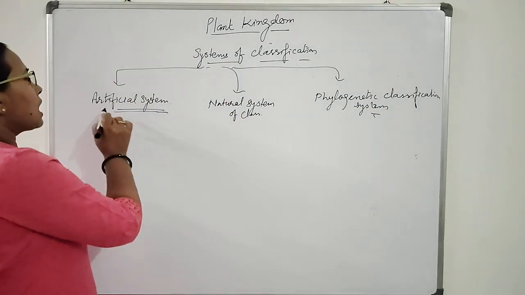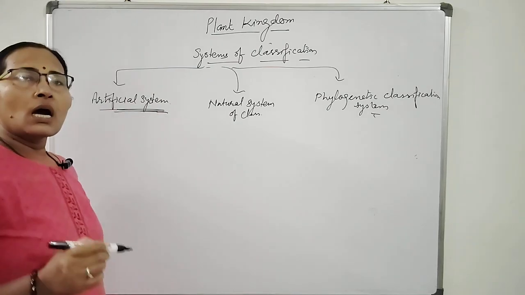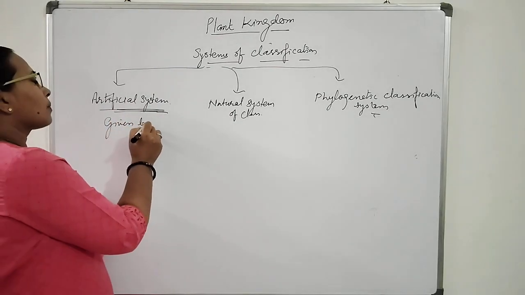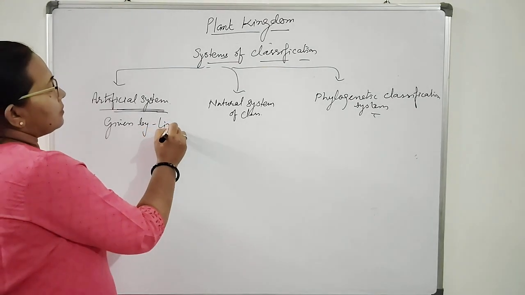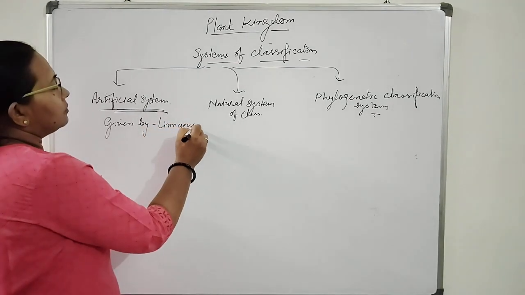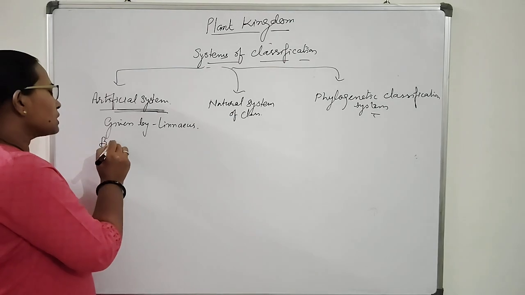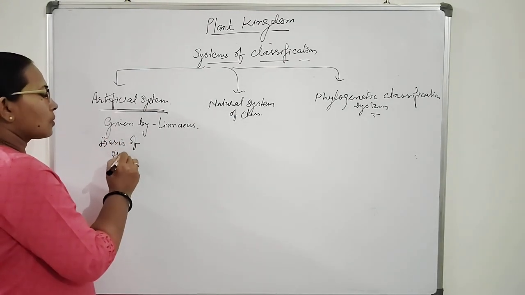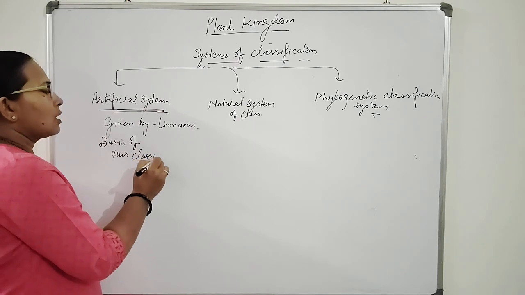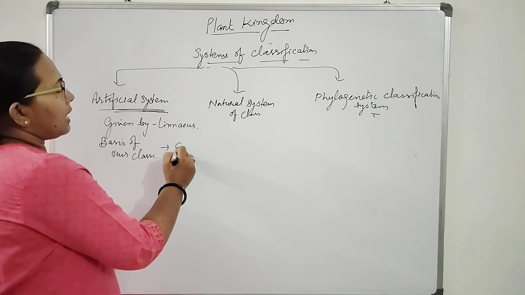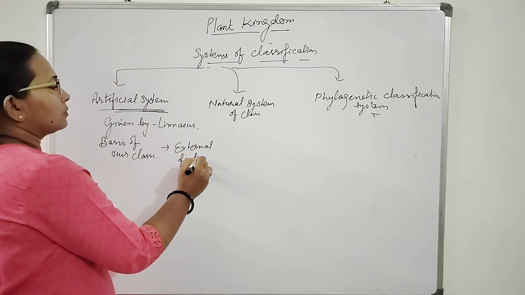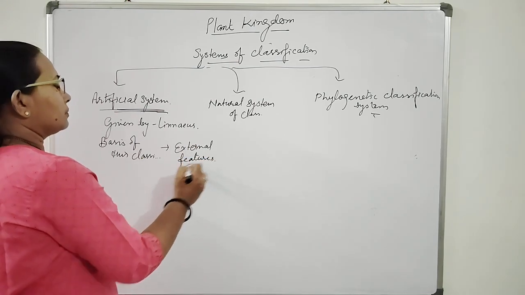Now come to the artificial system. The artificial system was given by Carolus Linnaeus. The basis of this classification is external features of plants.